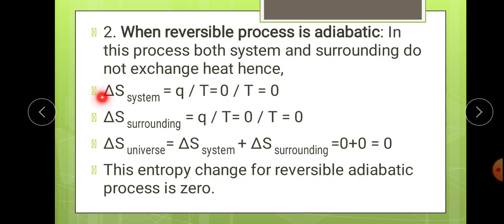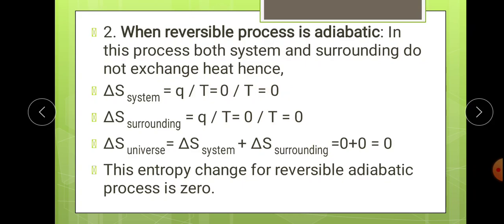But we know that delta S system is equal to Q reversible upon T, because the reversible process is there. But Q reversible or simply Q is counted as 0. Why? Because it is an adiabatic process. Hence 0 divided by T, which is equal to 0. Again, for the change in entropy of the surrounding, it is equal to Q upon T, or it can be written as Q reversible upon T. But for adiabatic condition, Q is equal to 0. Heat cannot be absorbed or liberated between the system and surrounding. So Q becomes 0. So Q अगर 0 बनता है तो Q divided by T is also equal to 0.